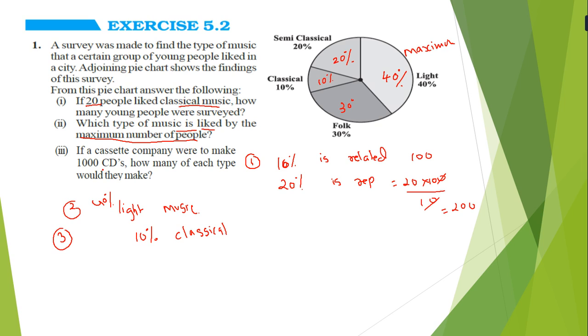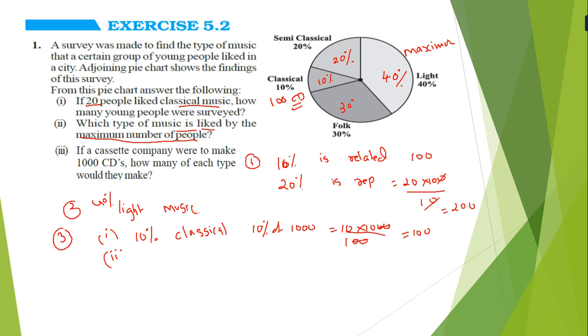So 10% of 1000 is 10 multiplied by 1000 divided by 100. So 100 CDs, where CD means compact disc. 100 CDs of classical, that is first.